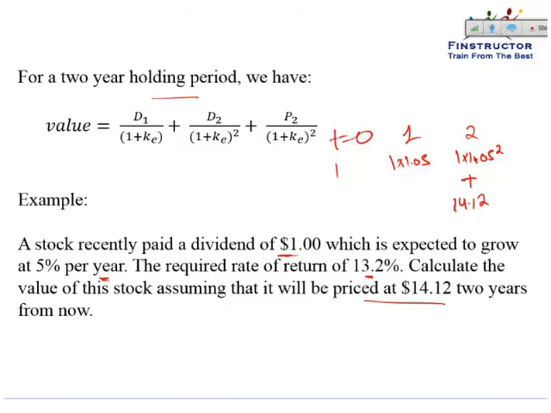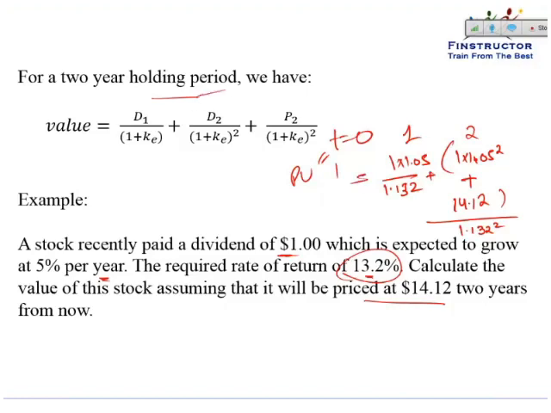Again, to calculate the value of these cash flows today, or how much should we pay for the stock today, that is at t equal to 0, such that we make a return of 13.2%, simply discount the first cash flow by 13.2%. The second cash flow will be discounted 2 years back, so divided by 1.132 squared, and this is the value that we would be willing to pay for the stock today.